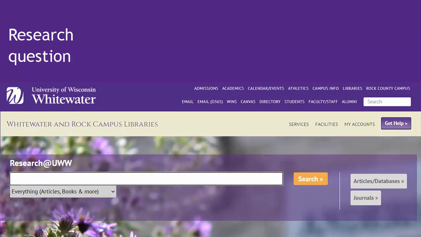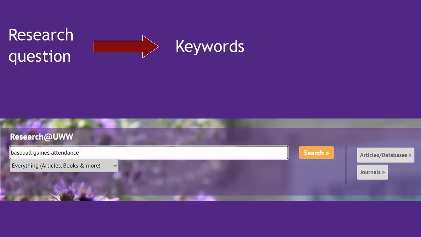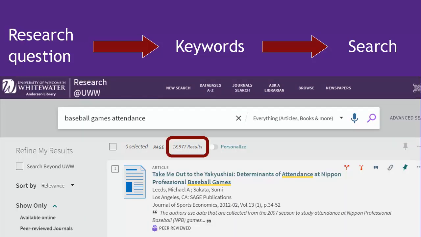Now, once you have your question, we don't want to put the whole question into the Research at UWW search box here on the library homepage. Instead, just identify the major key concepts. With my first hypothetical question, how can baseball teams encourage higher attendance at games? I identified baseball games and attendance as my keywords. I put those in the search box and I get over 18,000 results. Now, not all of these are going to be super relevant, but hopefully you'll see some relevant ones on the first page or two.